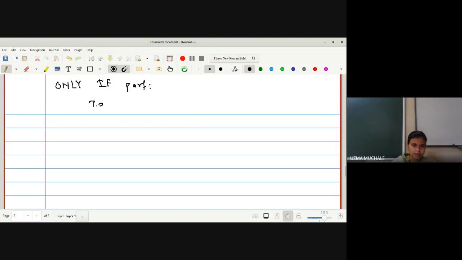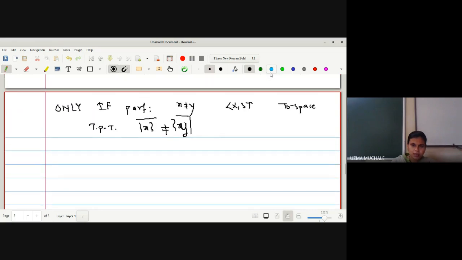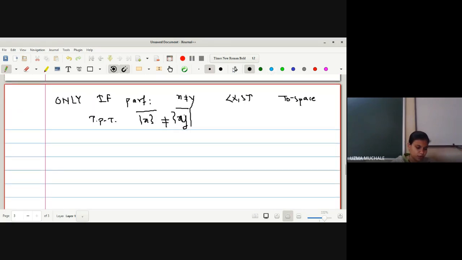Our aim is to prove that closure of X is not equal to closure of Y, given that X is not equal to Y as well as X is a T naught space. So we have been provided with two conditions: X is a T naught space and X is not equal to Y. Our aim is to prove that their closures are different.